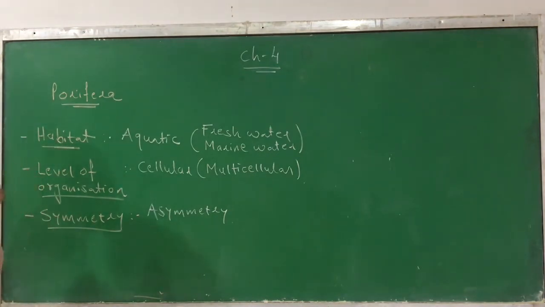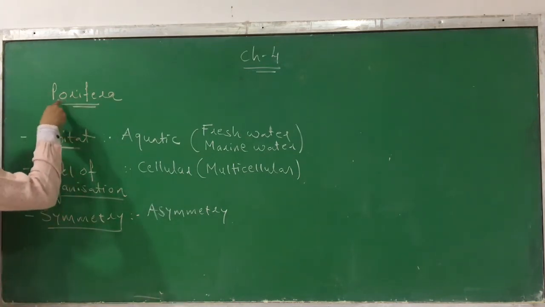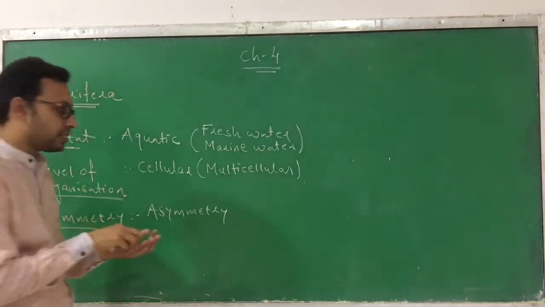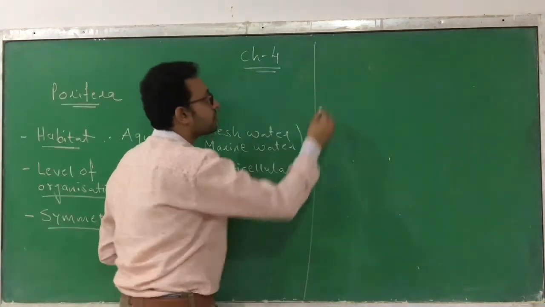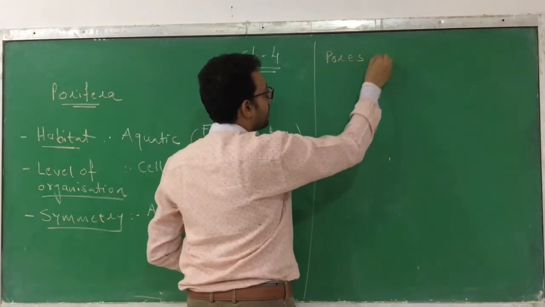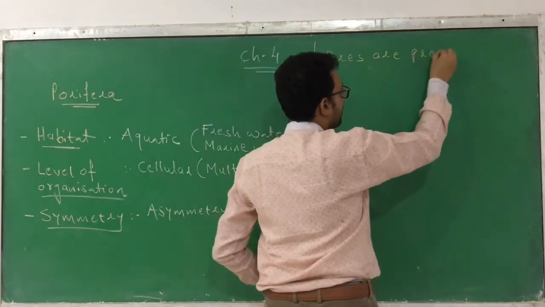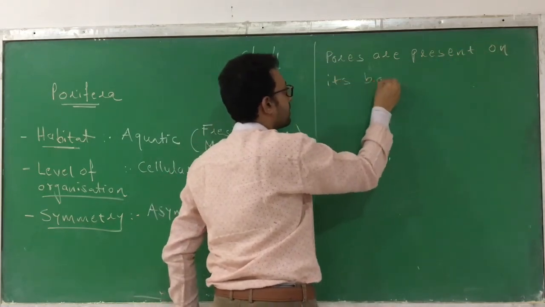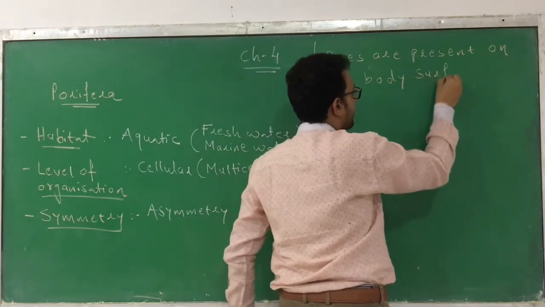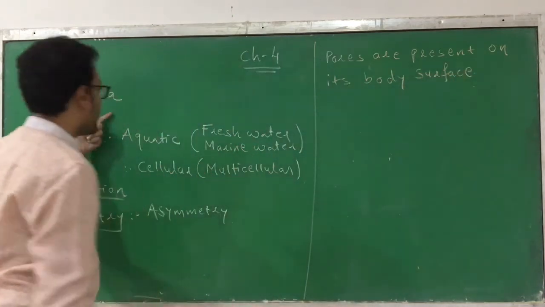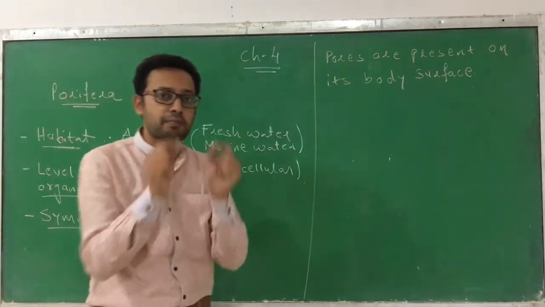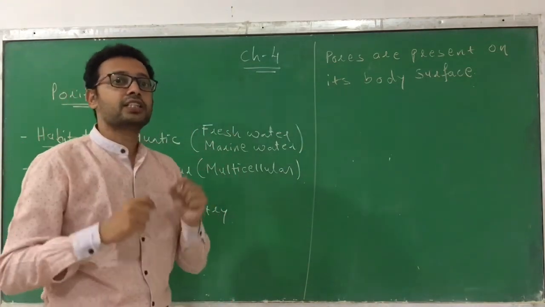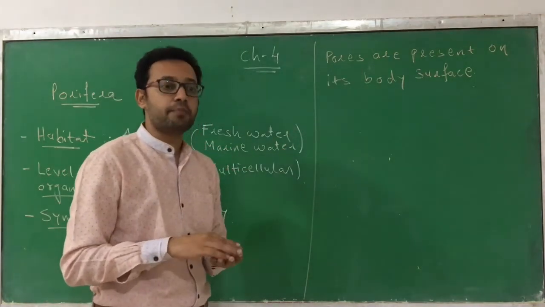Now we will discuss the main important characteristic of each phylum. What is the main important characteristic of phylum Porifera? The name itself suggests it: Porifera means it possesses pores. Pores means holes. Minute pores are present on its body surface. This is its main criterion, and that's why we call it phylum Porifera.